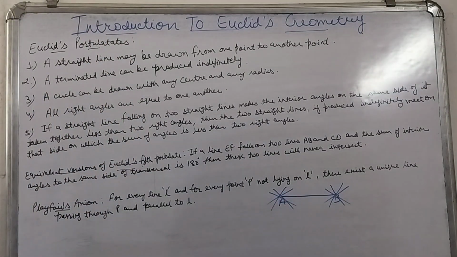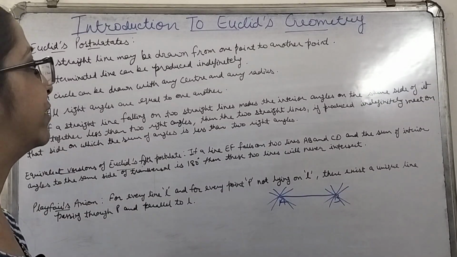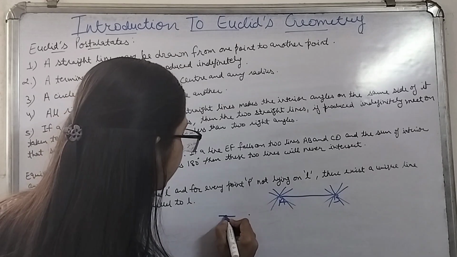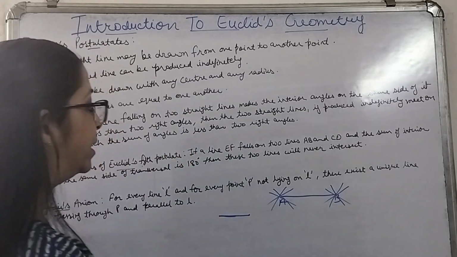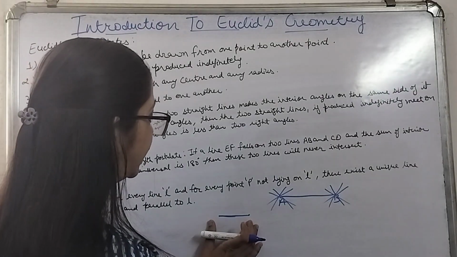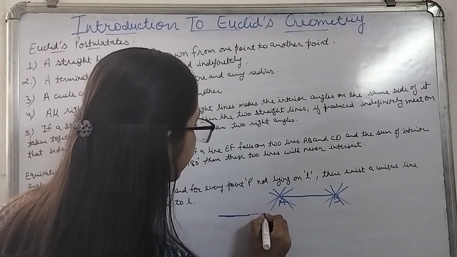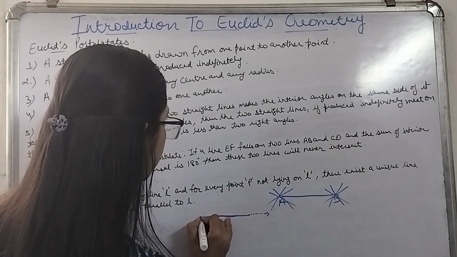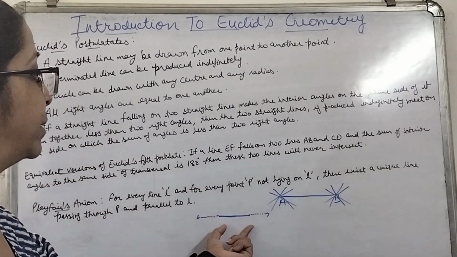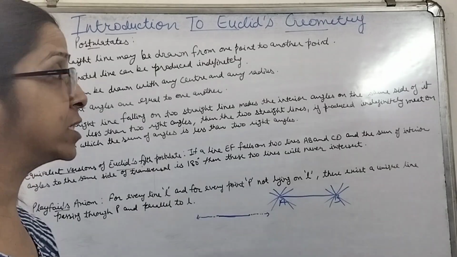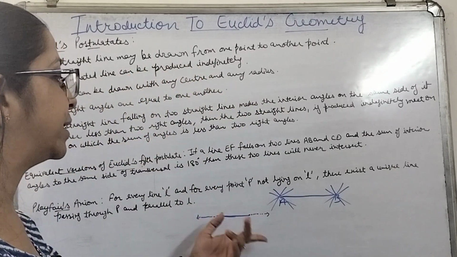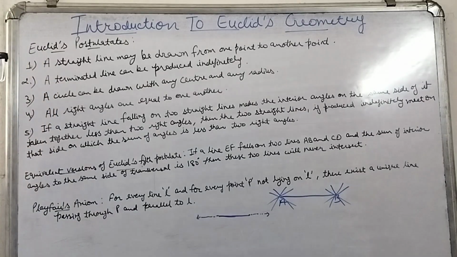The second is: a terminated line can be produced indefinitely. That means if it is a terminating line, it is your line segment. In today's time we say it to be a line segment, that means whose length we can measure. So if we take a terminating line, then we can produce it in both directions. That means a line segment can be converted into a line. A line segment whose length is fixed, whose endpoints are there, can be produced indefinitely in both directions.